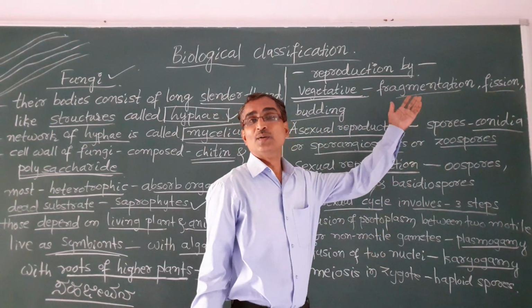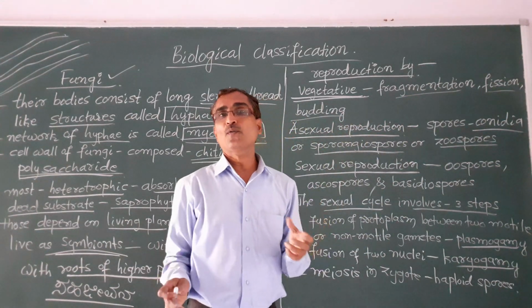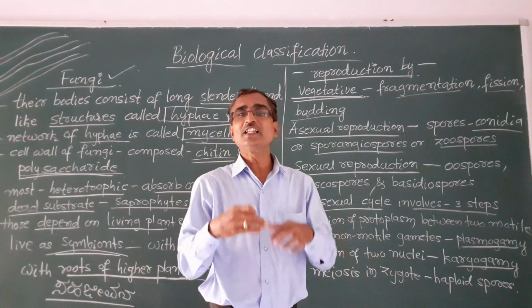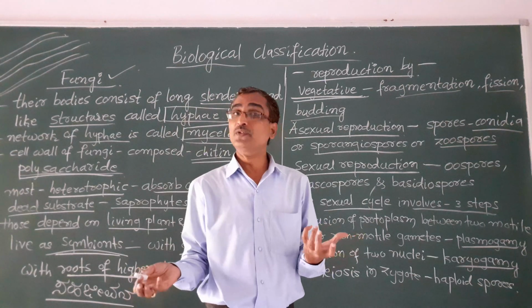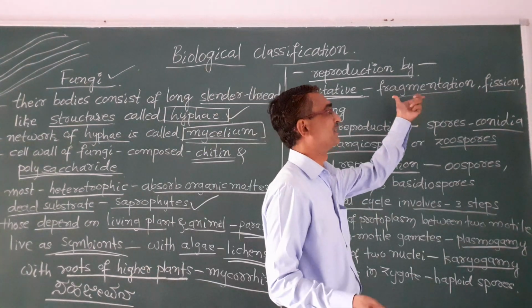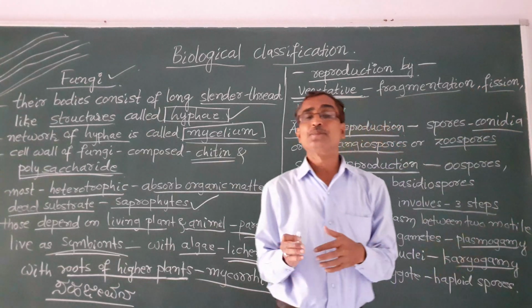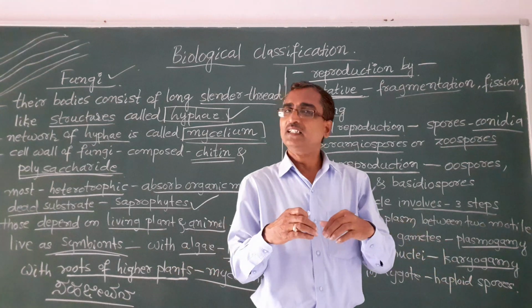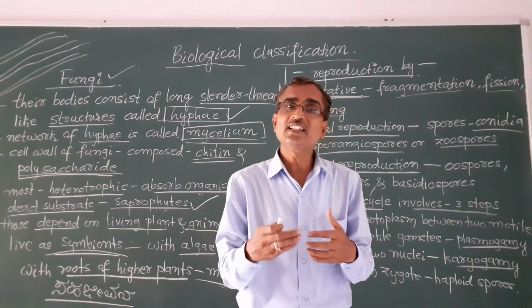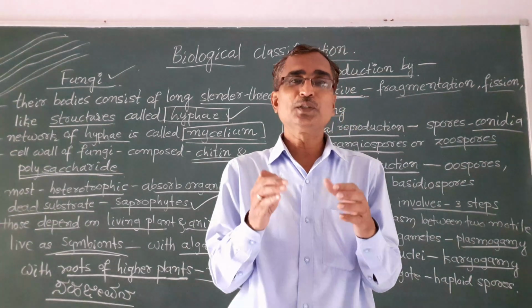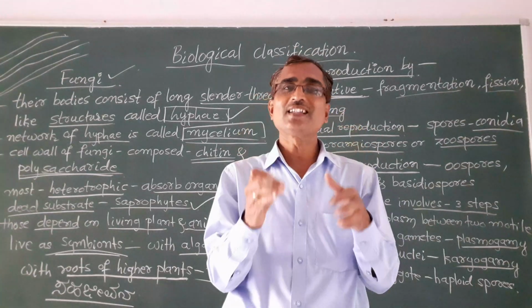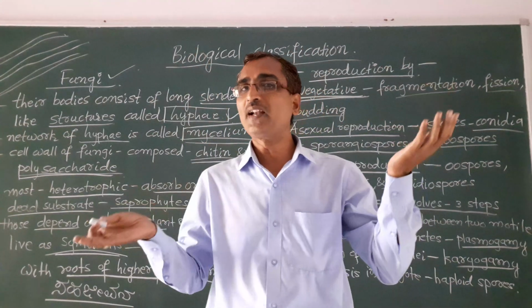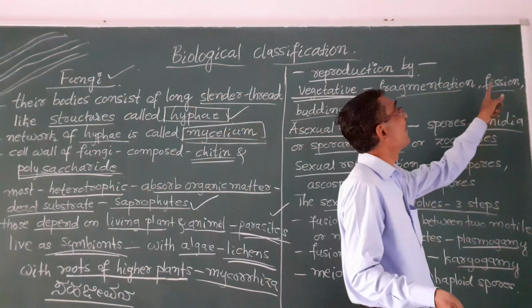Fragmentation: the whole body is broken down into different pieces, and each fragment or piece gets developed into a new organism. That is fragmentation. And fission is when the organism gets divided into two daughter cells, and that fission is nothing but division. So the organism here, fungi, gets divided into two daughter cells, and each daughter cell will develop into an independent organism. That is known as fission.